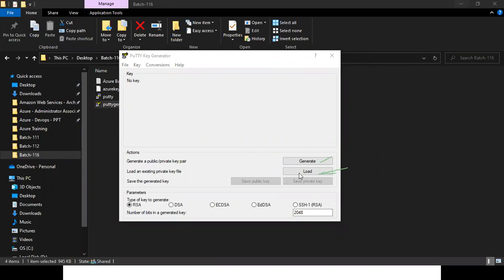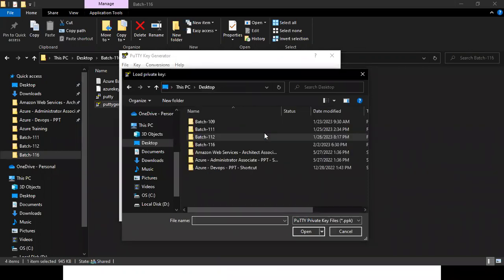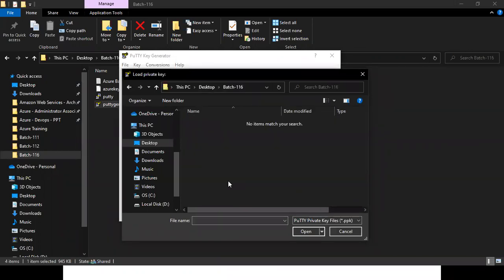Click on Load. Now I need to select that particular PEM file. I go to the 116 batch folder. It is not showing me anything, although I already have a PEM file in my folder. Why?